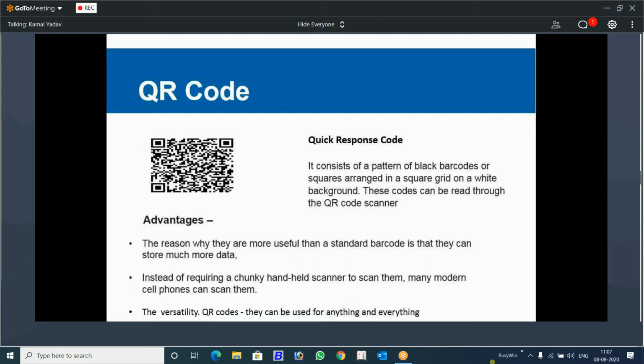Then the most important is the versatility of QR code. In terms of Busy, let's compare it with the item barcode. Item barcode is for items. You can create an item barcode, you can print it, you can give the item information there, but QR code is versatile in nature.